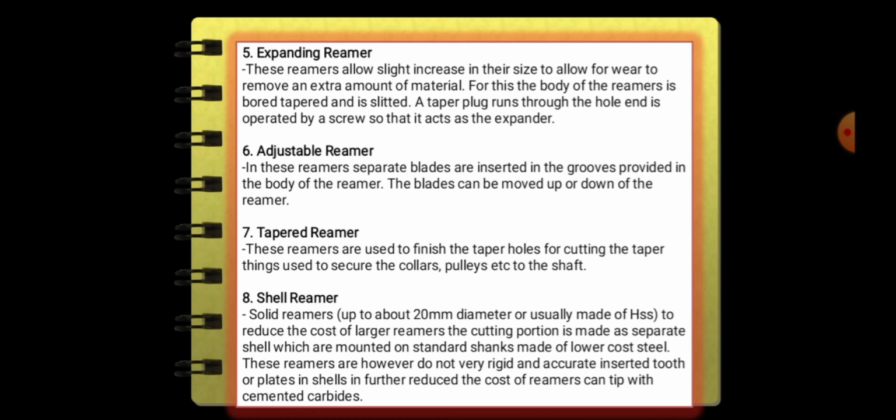So the last one is shell reamer. Solid reamers up to about 20 mm diameter are usually made of HSS. To reduce the cost of larger reamers, the cutting portion is made as a separate shell which is mounted on a standard shank made of lower cost steel. These reamers are, however, not very rigid and accurate. With inserted teeth, the cost of shell reamers is further reduced. The cost of reamers can be cut with cemented carbide tips.